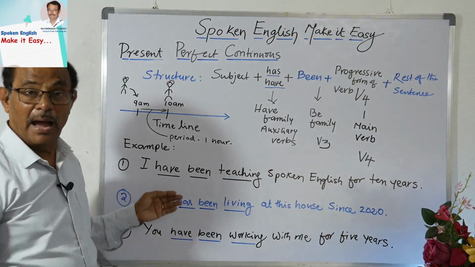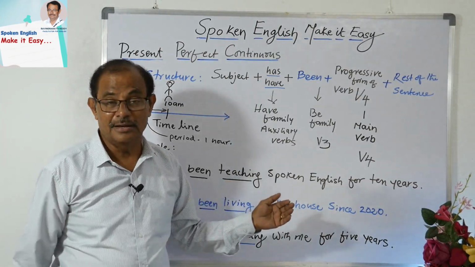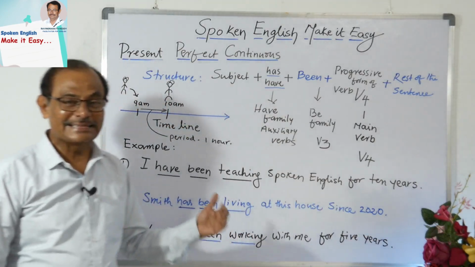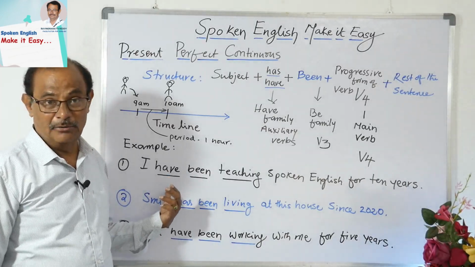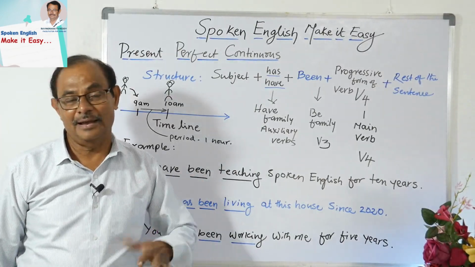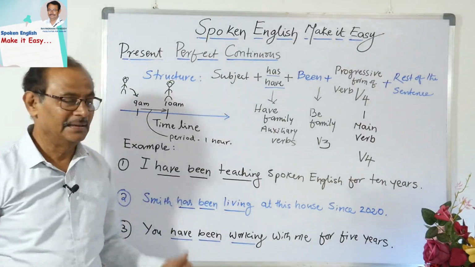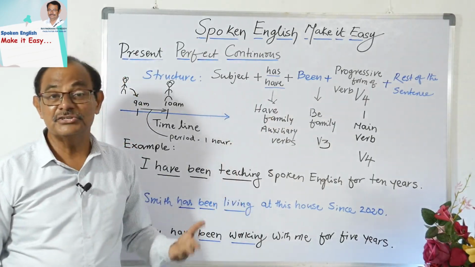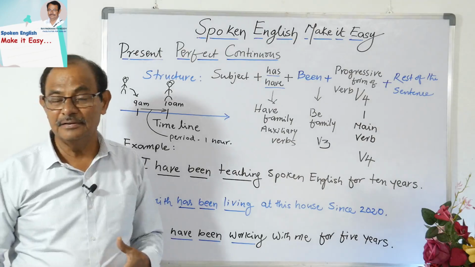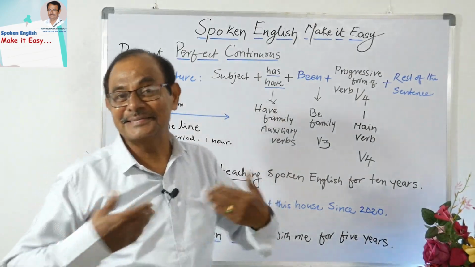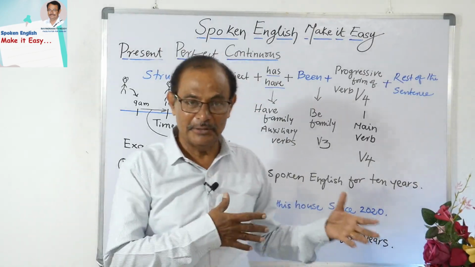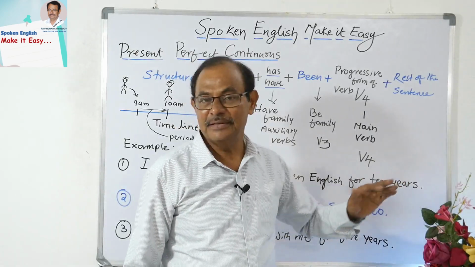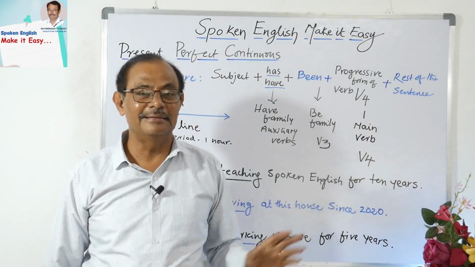See, first example, I have been teaching spoken English for 10 years. See here the structure. I, subject, have, because I always take have, not has. It never takes has. I have been. See here the been also. And then teaching, before. I have been teaching. What are you teaching? You can ask me. Spoken English. For how many years? 10 years. I have been teaching spoken English for 10 years.